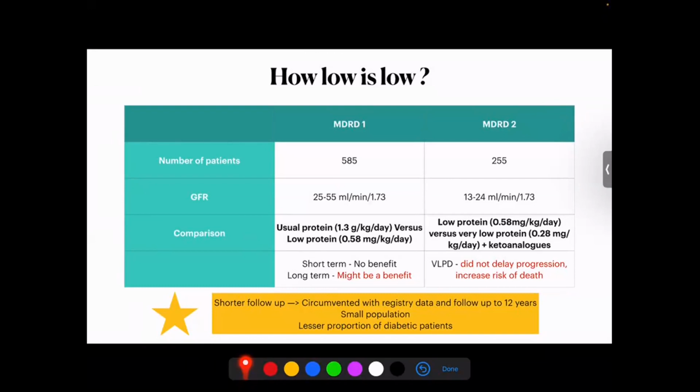And in MDRD2, what they found out was that giving a very low protein diet did not delay the progression of CKD, and in fact, a very low protein diet resulted in an increased risk of death.